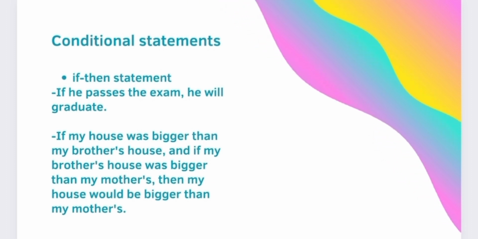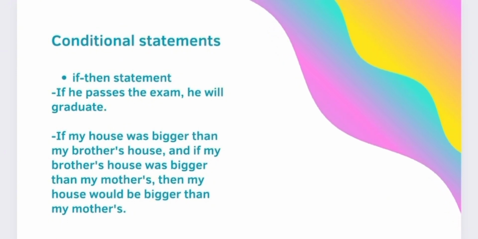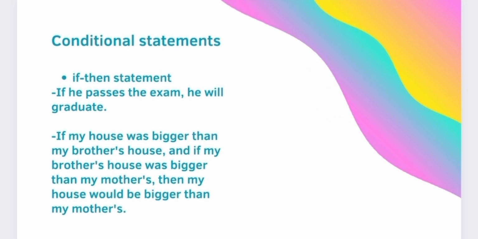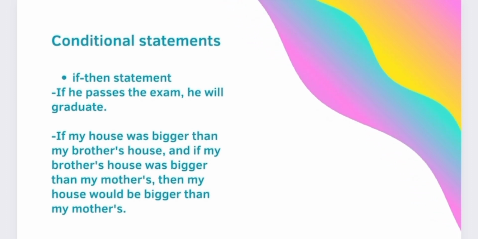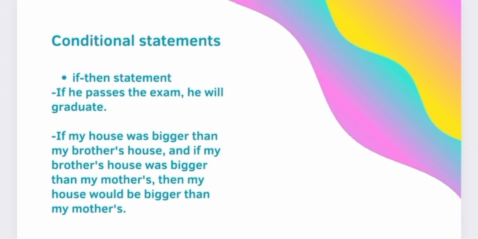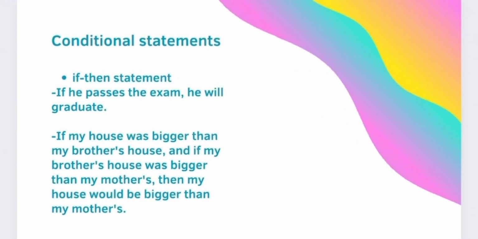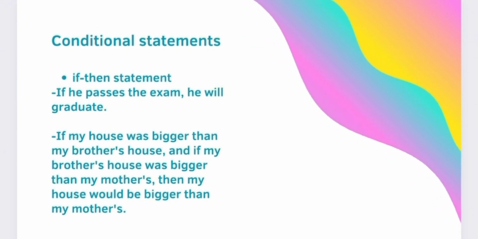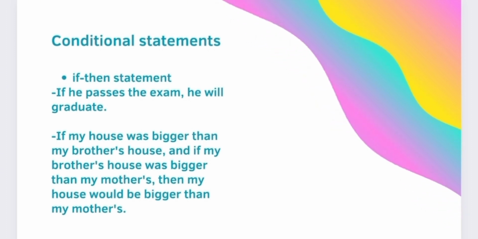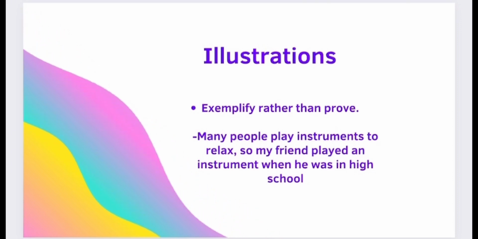Another example is, if my house was bigger than my brother's house, and if my brother's house was bigger than my mother's, then my house would be bigger than my mother's. In this example, it's clear that I have come to a conclusion, but there is no argument, because no idea is put forward about whether the statements are true or not. As in the first example, there is another statement that is true provided that one of them is true. The purpose is to exemplify rather than prove.